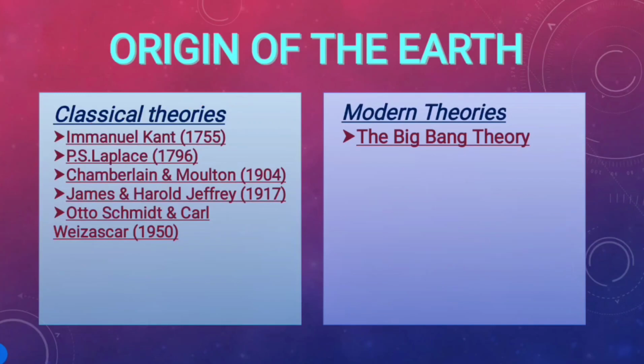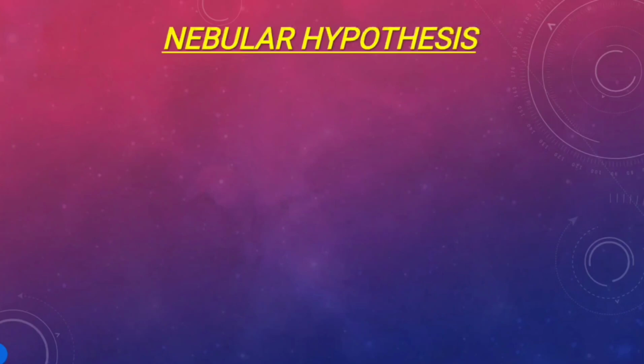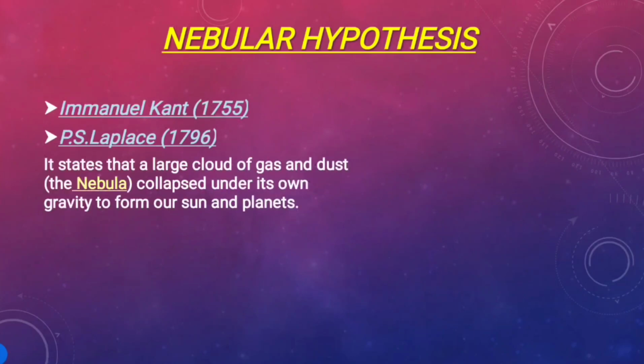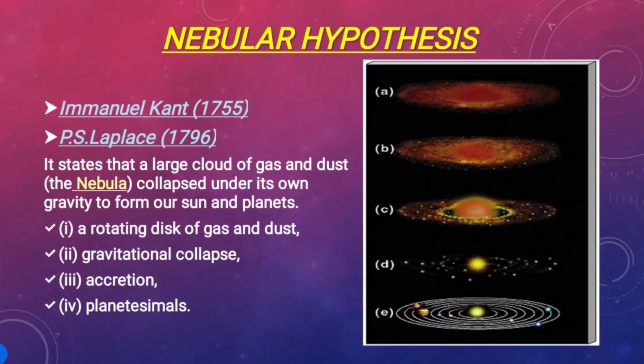So one of the earliest and most popular hypotheses was the nebular hypothesis. But remember, it was just a hypothesis, an assumption, not a theory. Okay? So, one of the earliest and most popular arguments, given by the great German philosopher Immanuel Kant in 1755, was the nebular hypothesis.